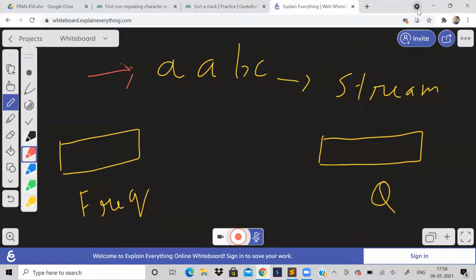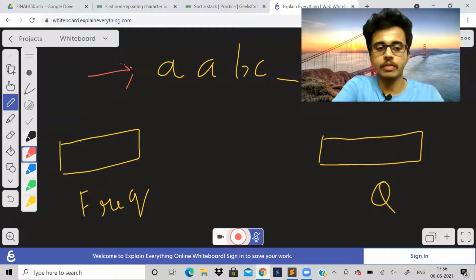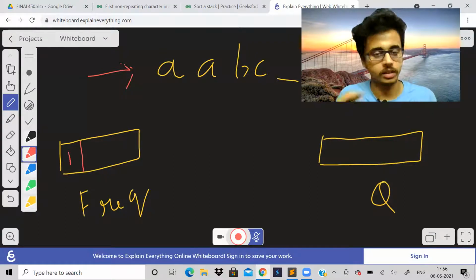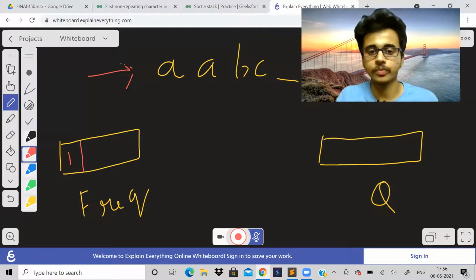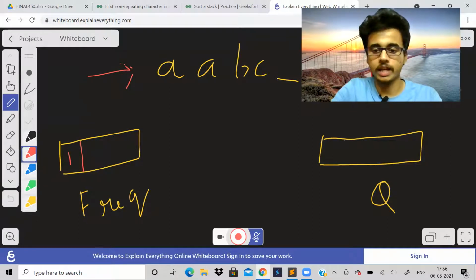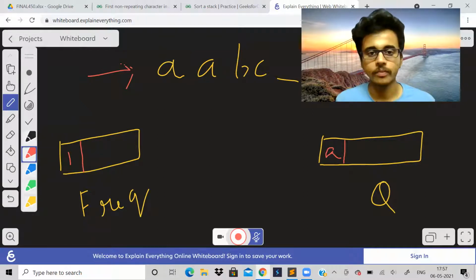So when we are traversing the string, what should we do? We encountered character A. So we should increase the frequency of A. So in the place of frequency of A, we will increase it to 1. Now we will push that element into the queue, and the queue will have the character A. Now we should find out the first non-repeating character.